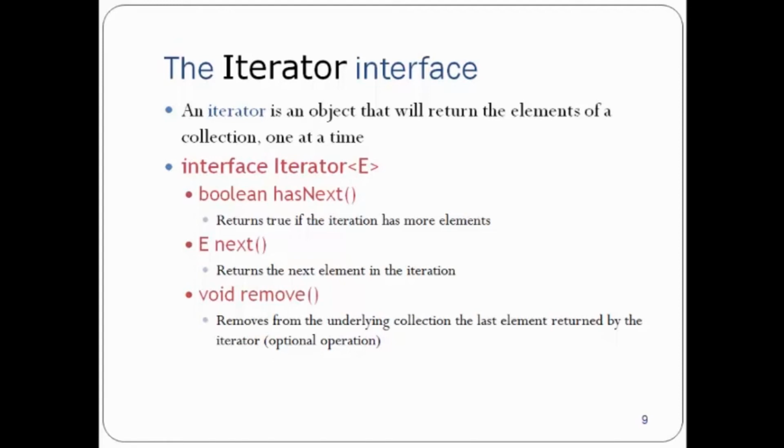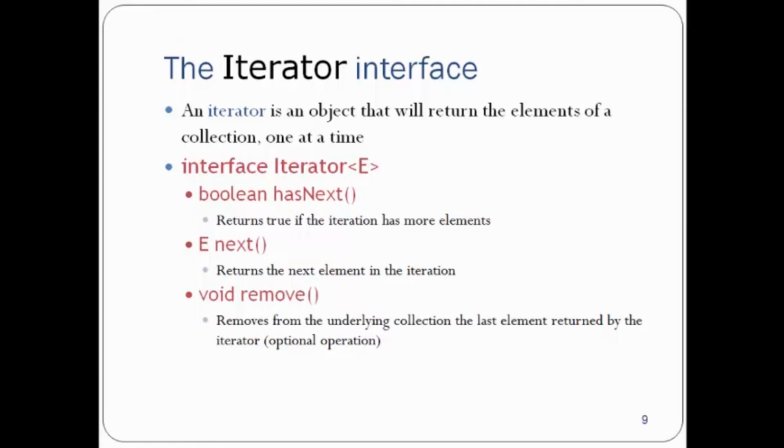Let's say I have 5 elements, 1, 2, 3, 4, and 5, and I start iterating over them using the iterator. With hasNext I can check whether there is a next element. Suppose I'm on 2, hasNext will return true because there is another element, which is 3. And when I call next, it will give me the element, so it will give me 3.